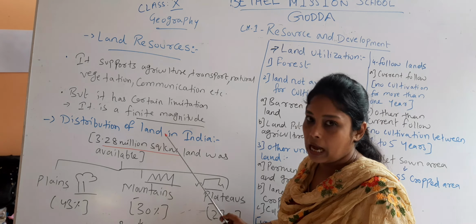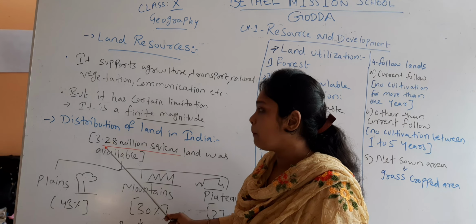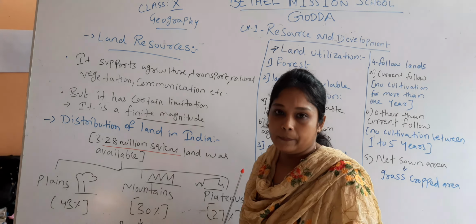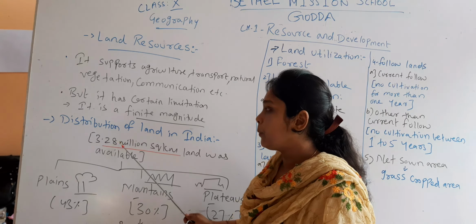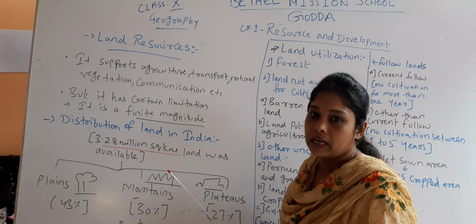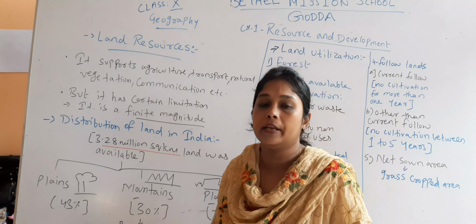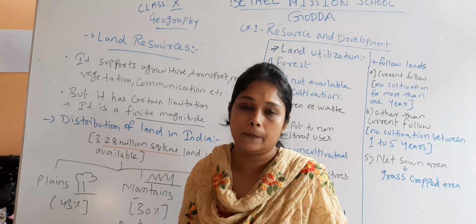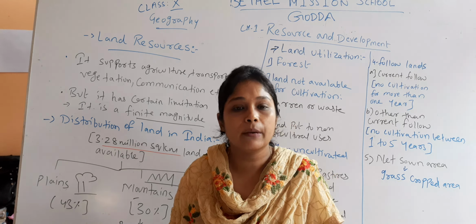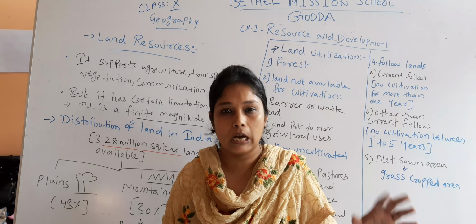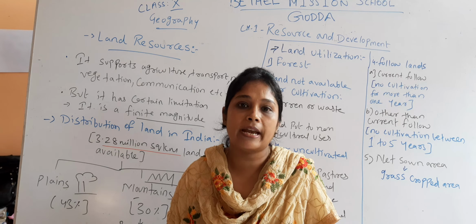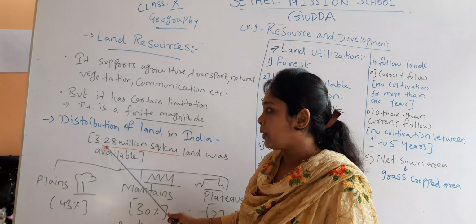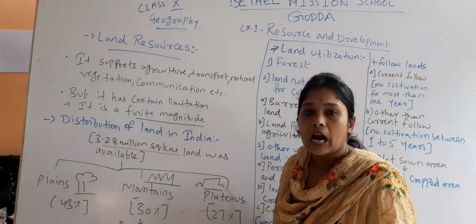When we are talking about India, in the whole world, 3.28 million square kilometer land is available for India. We can use that land, but we are using only 90%. 10% we are not using because there are mountains or forests. So only 90% of land is used, 100% land is not used. That is, 3.28 million square kilometer land is available for India.